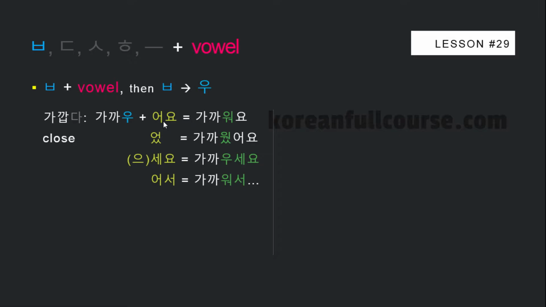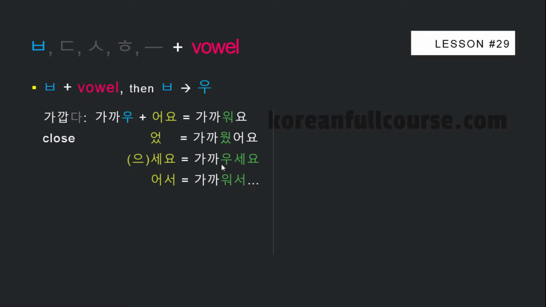All these grammatical constructions start with a vowel: 어, 으, and 어. That's why when we attach them to the stem 가깝, 비읍 changes to 우. And now our stem is 가까우, not 가깝, okay? And it ends with the vowel 우. That's why here you need to use 세요 instead of 으세요.